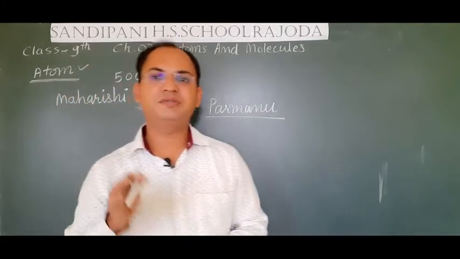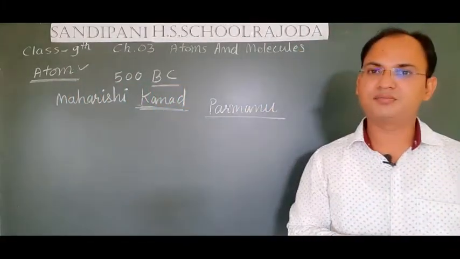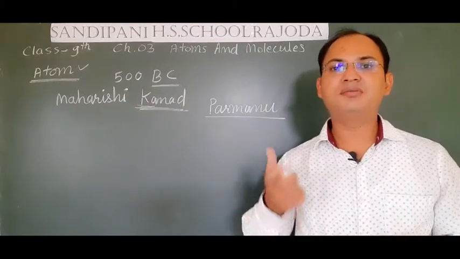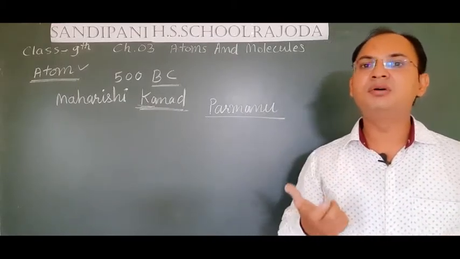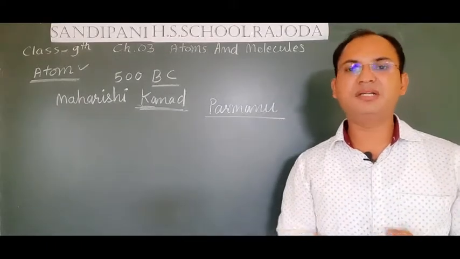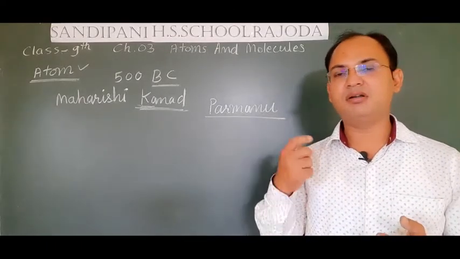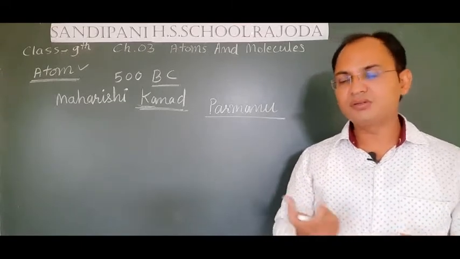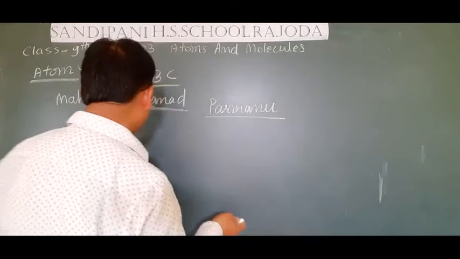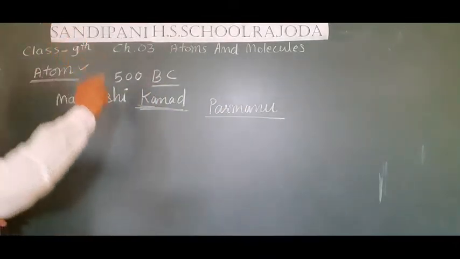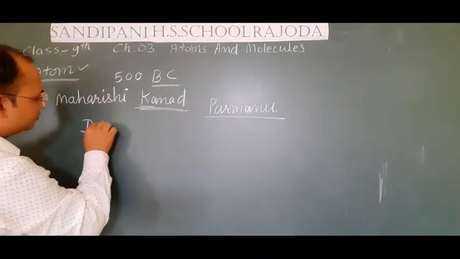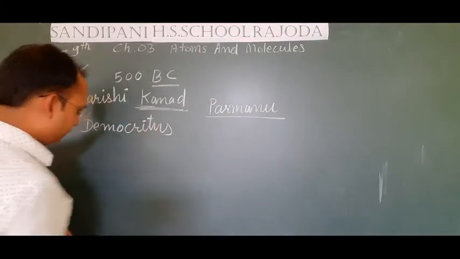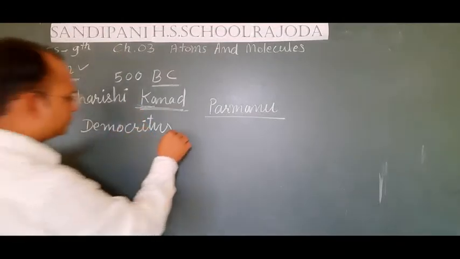There is a difference between a philosopher and a scientist. Philosophers gave their theory on the basis of philosophy, and there is no experimental basis for that theory. But scientists always provide their theory with experimental proofs. The two Greek philosophers were Democritus and Leucippus.